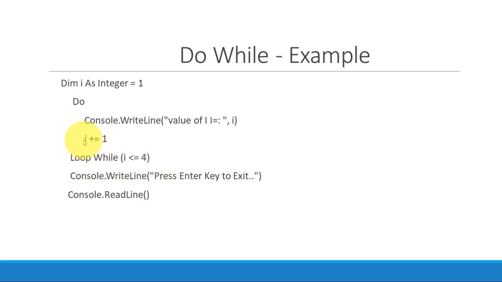Yes, true. First of all, the value of I is 1. Then I gets incremented to 2. 2 is less than or equal to 4. Yes, it will go back to the loop. Again, I becomes 3 and I becomes 4. And till the condition becomes false, it will keep on executing the statements within the loop, and then it will come out when it becomes false.